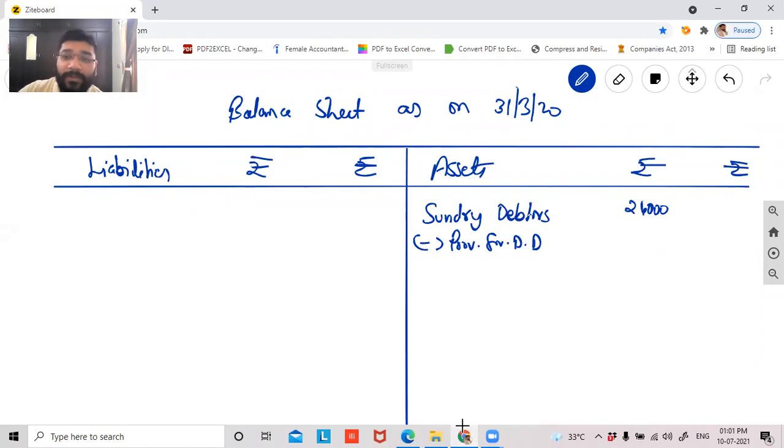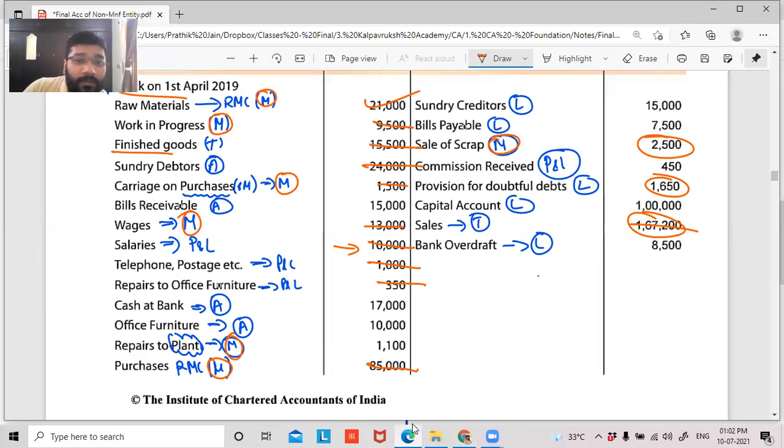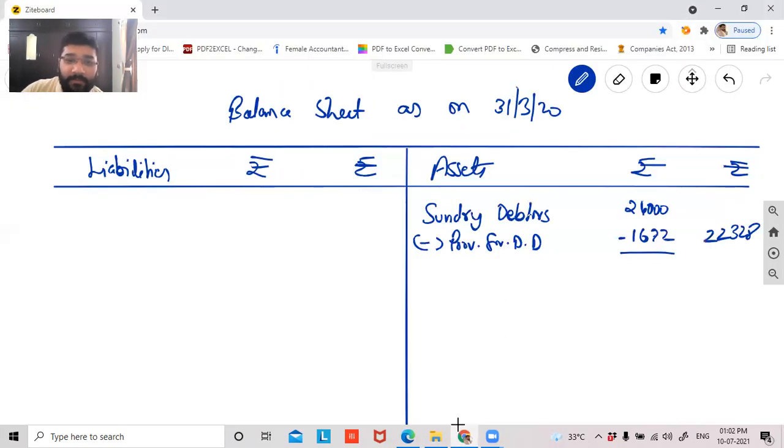1,672, sir. 13. So what is the debtor balance? 1,672, sir. 1,672, is it? Yes, sir. Okay. So what is the balance, guys? 22,328, sir. So that is done. Bills receivable 15,000, guys. Bills receivable 15,000.